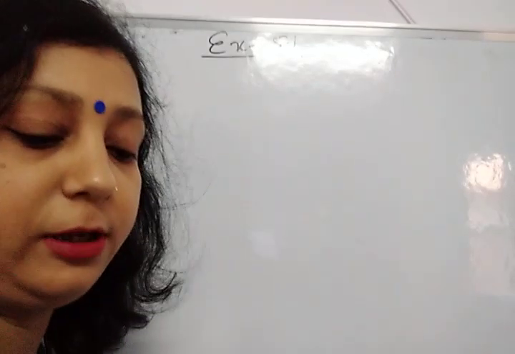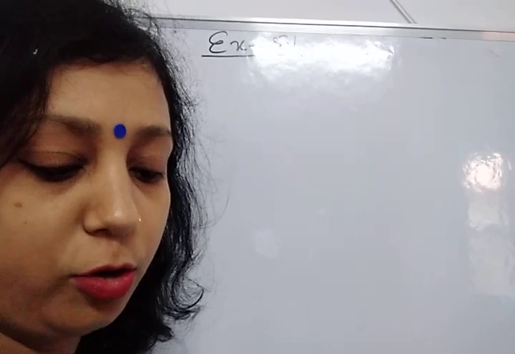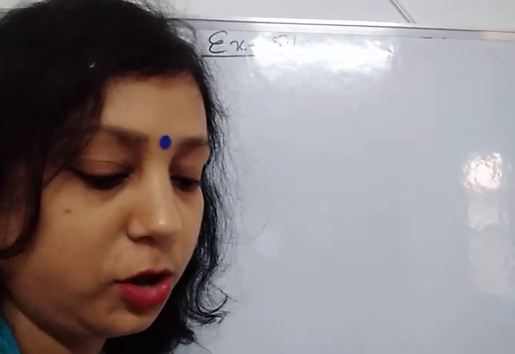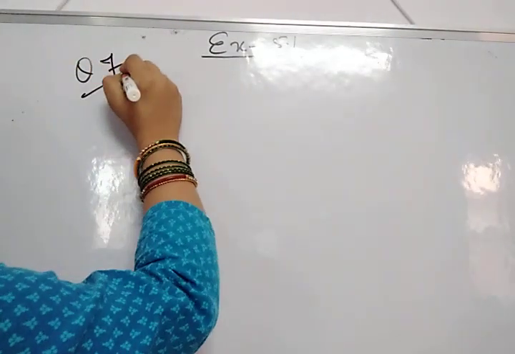Good morning all of you. Today we will discuss the questions of exercise 5.1. Till the 6th question we have already discussed. Come to the 7th question. Can two angles be supplementary if both of them are acute angles?